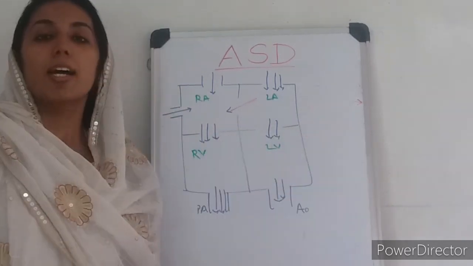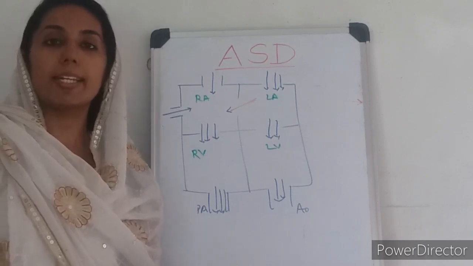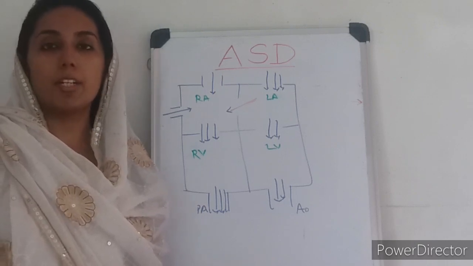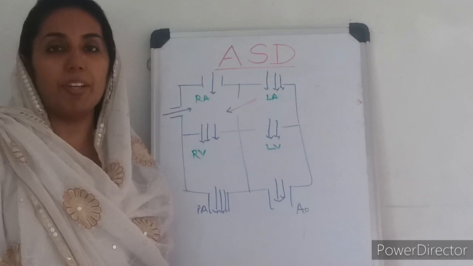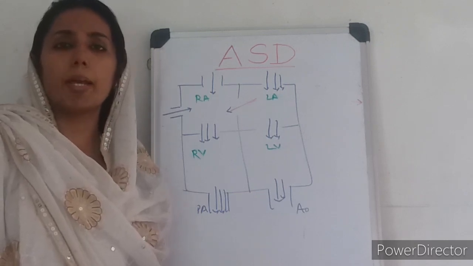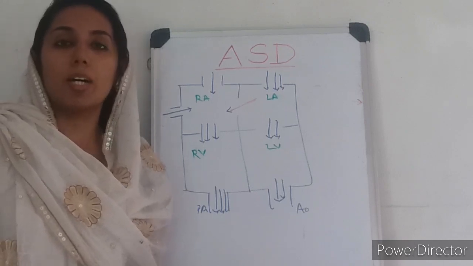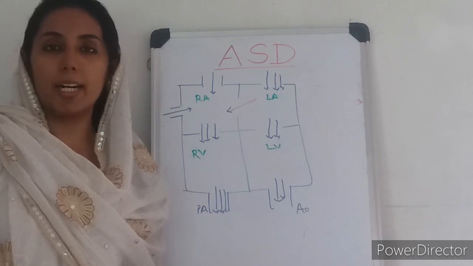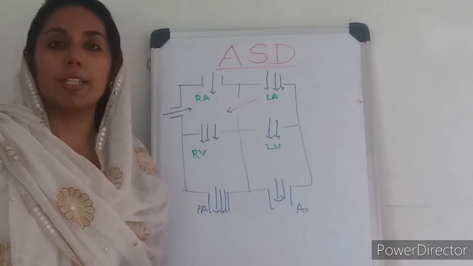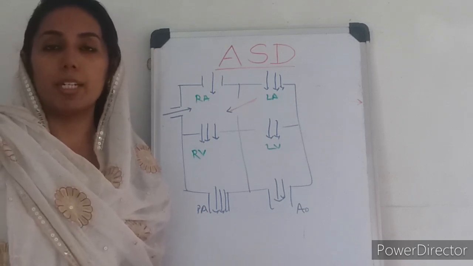In the investigations, we do an ECG. In ostium secundum ASD, we get a right axis deviation, we get an RVH, and we also get an rSR' pattern in almost 90% of the patients in lead V1. What will you see in ostium primum ASD? In ostium primum ASD, we get a left axis deviation. Now coming to the X-ray findings, you may get mild cardiomegaly, you may see a small RA enlargement and RV enlargement. Pulmonary plethora may be seen in case of ASDs.